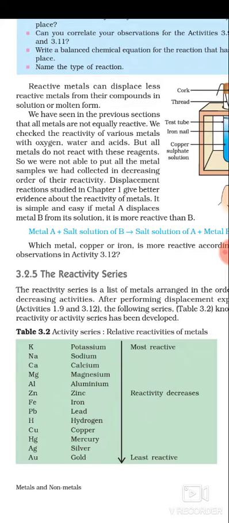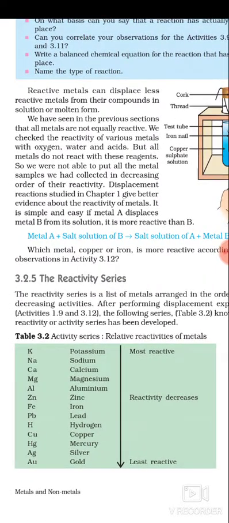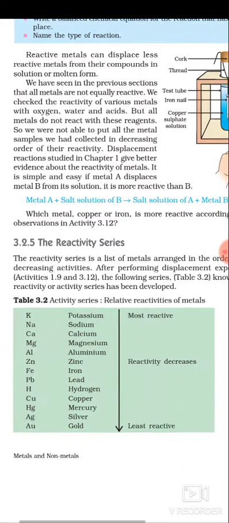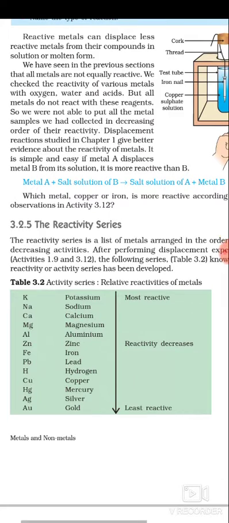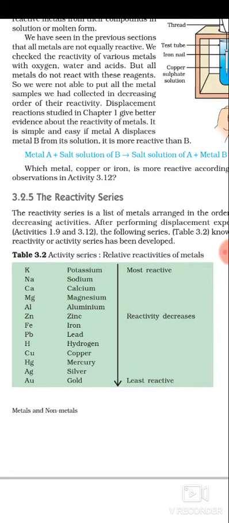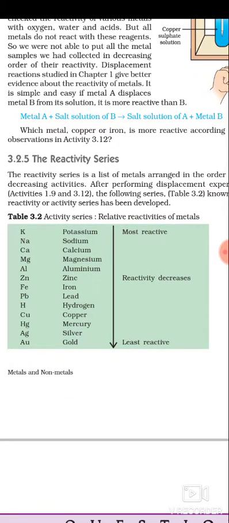So how can you find? Suppose I am given two metals, copper and iron, and I am asking you which is more reactive. How can you find? To understand that, in chemistry there is a series and you have to study it. That series is written by performing experiments. After performing experiments, a series is formed in chemistry, and that series is known as the reactivity series.